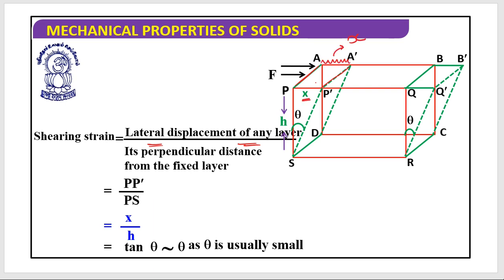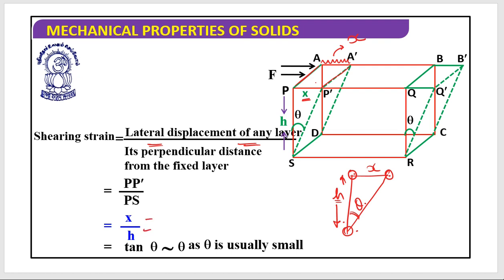This is the lateral displacement, or you can see it from here. So if you observe, the situation looks something like this. This is theta, this is x, this is h. So it's the lateral displacement of any layer. Any layer was here, and that layer has been shifted to this. So it's the displacement divided by its perpendicular distance from the fixed layer. This is the fixed layer. So basically it's x by h.